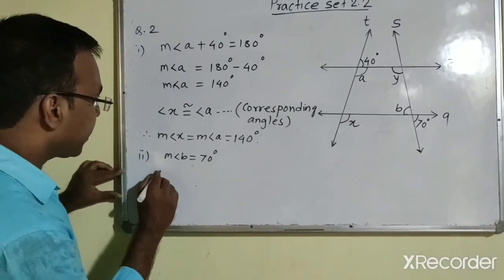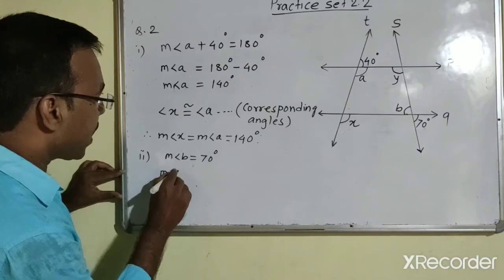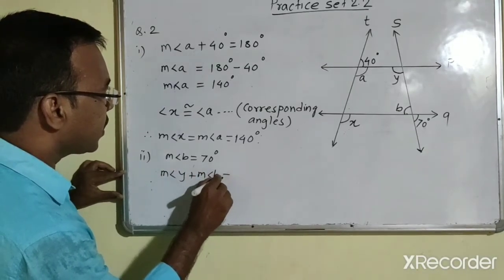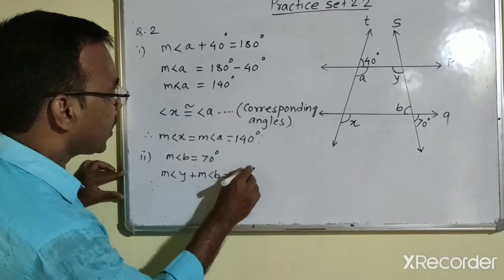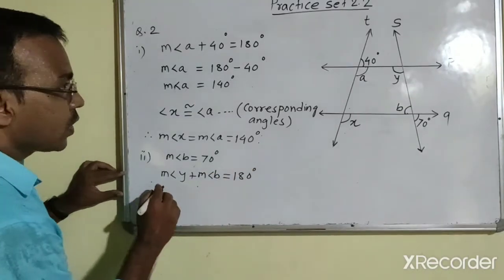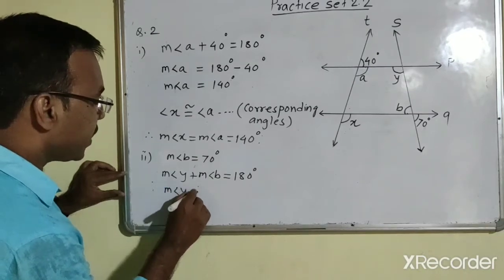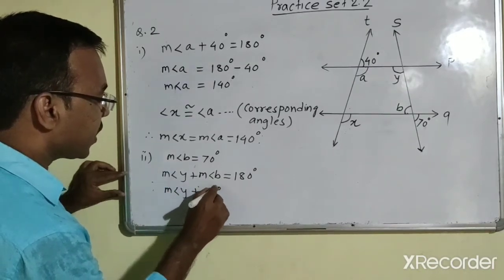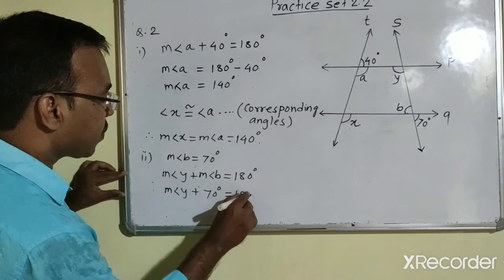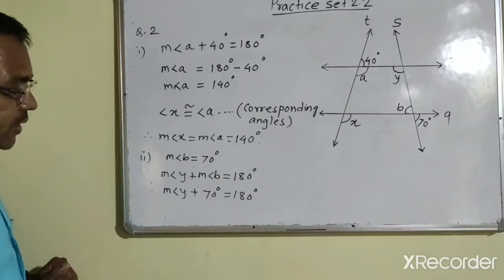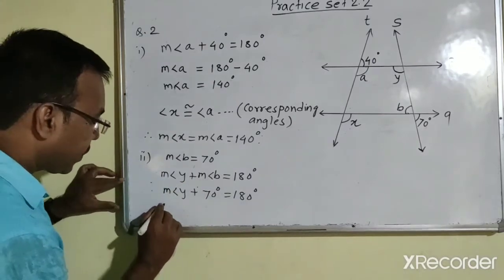So we can write measure of angle Y plus measure of angle B is equal to 180 degree. So now measure of angle B is equal to 70 degree. It means measure of angle Y plus 70 degree is equal to 180 degree. Now solve this.